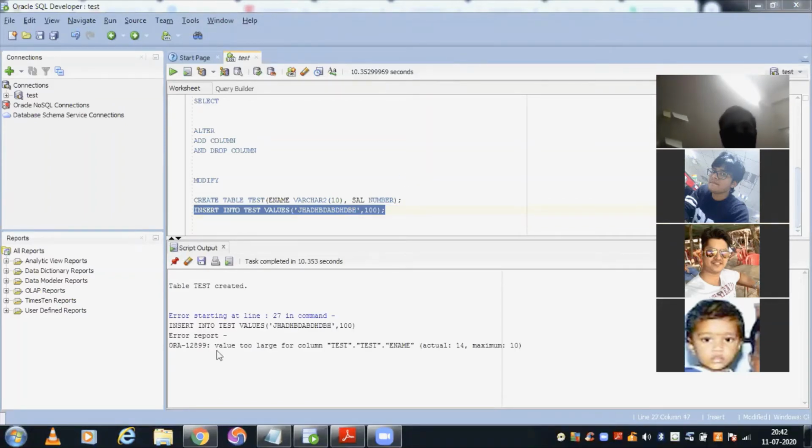So what it says, value too large for the column, right? Okay, so value is actual. What it is saying, if you are getting this type of error, you have to know that you have to increase the column length, and then it will not give you error. So maximum 10 is defined, actual data length is 14. Seeing this error, you will get the right idea.